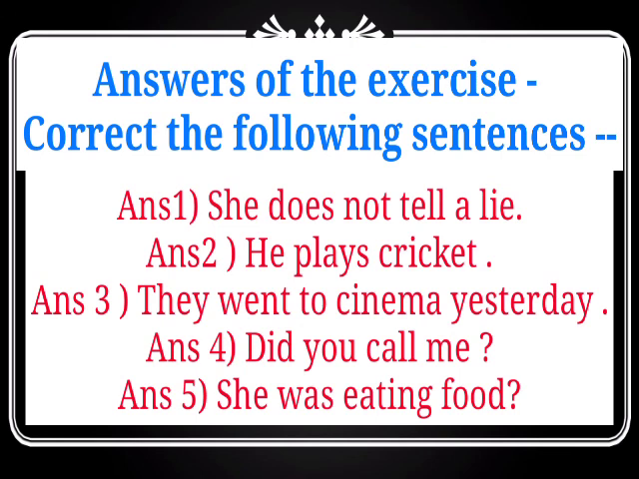Third sentence is they goes to cinema yesterday. Along with plural subjects we should not add s or es with the verbs. So the correct verb will be go. But in this sentence we have yesterday in the predicate. So we should write the second form of the verb, went. They went to cinema yesterday.